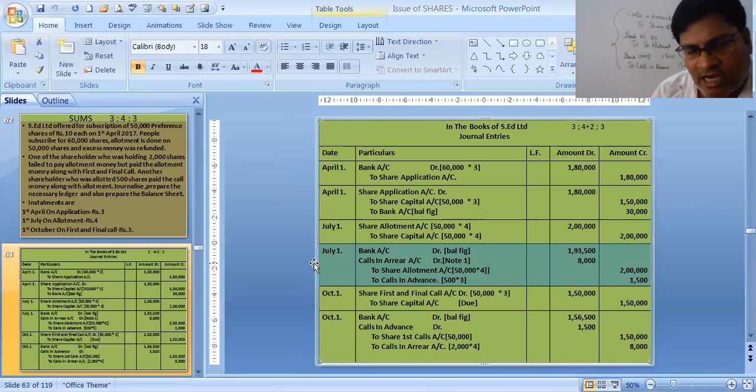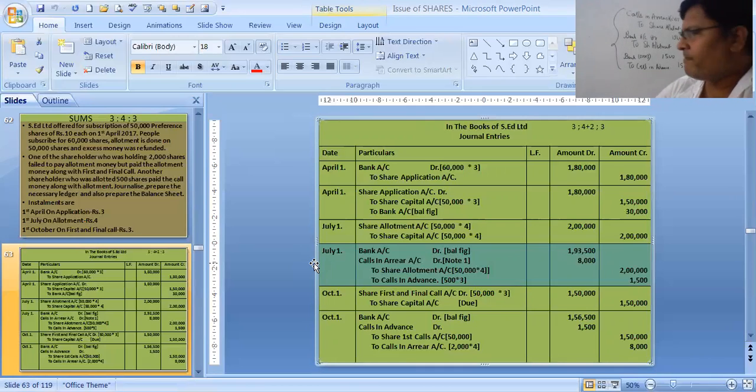Now we will make the first call due. Simply 3 rupees per share, whether you receive it in advance or not is irrelevant for this. You simply make the transfer entry, the due entry for the first call: share first and final call, 5,000 into 3, to share capital 1,50,000. The due entry is passed. Now we will receive the money. All the shareholders are paying, and the calls in arrear shareholder is also paying.